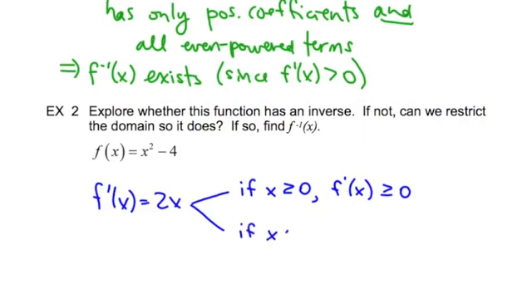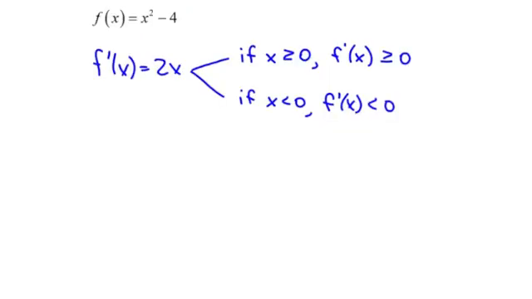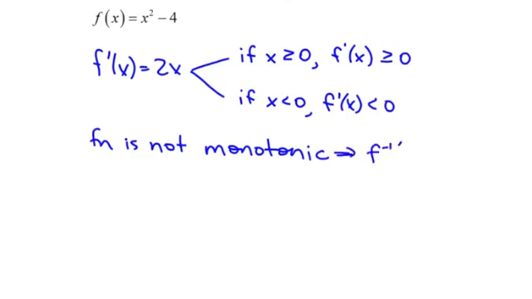If x is negative, then f prime is negative. So basically, this function is not monotonic, which means f inverse does not exist.